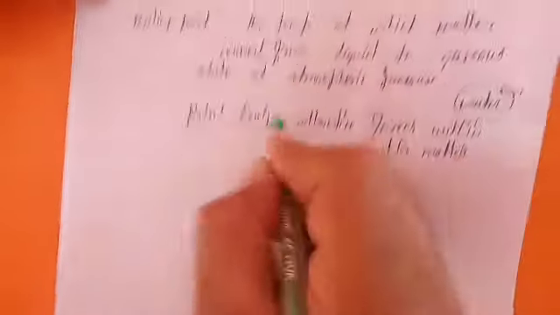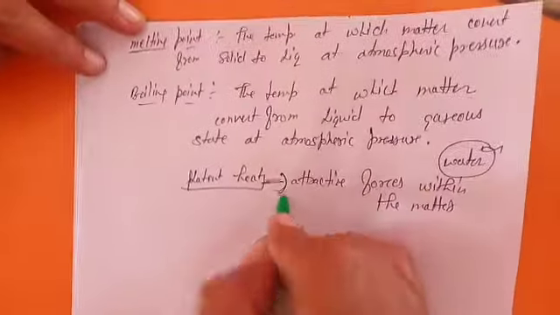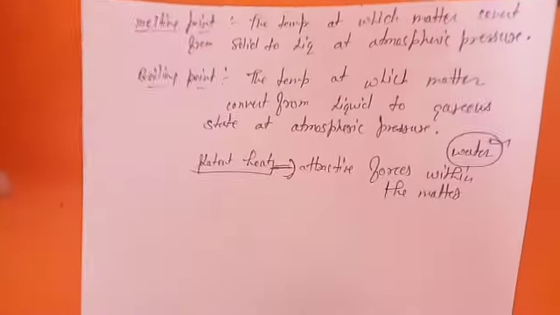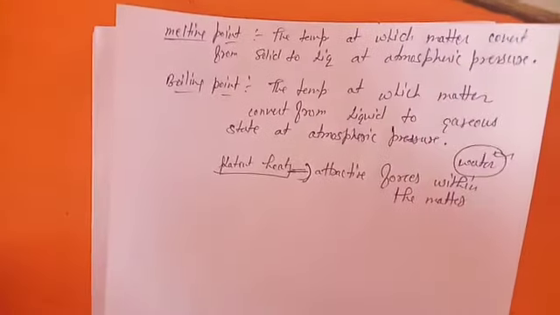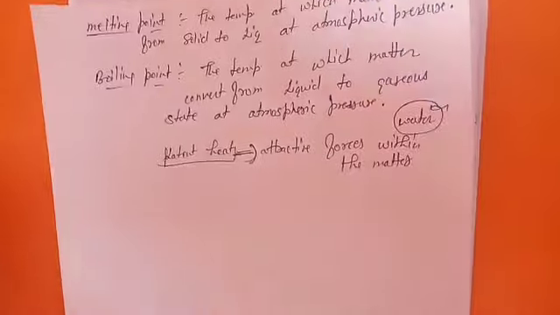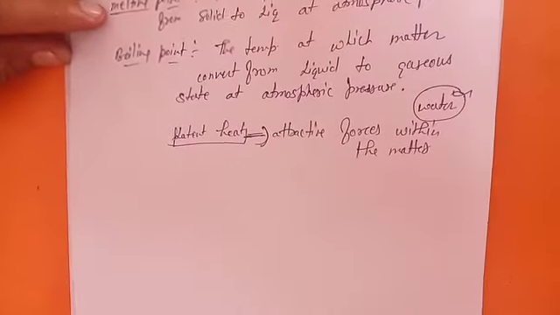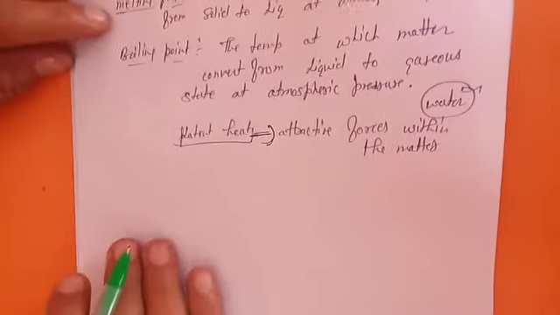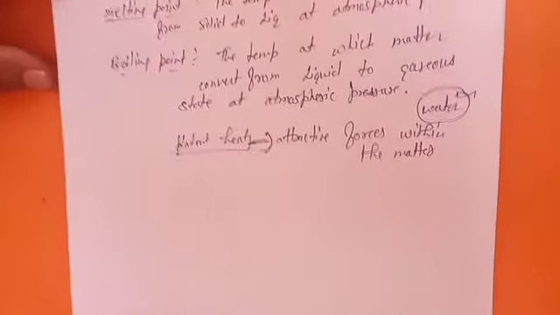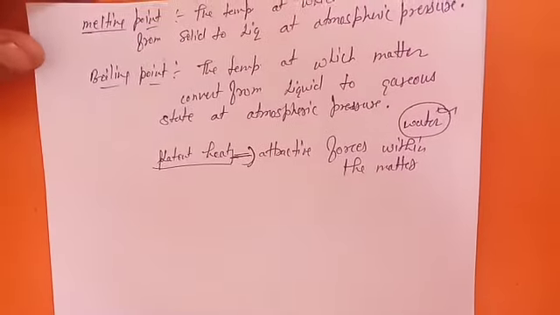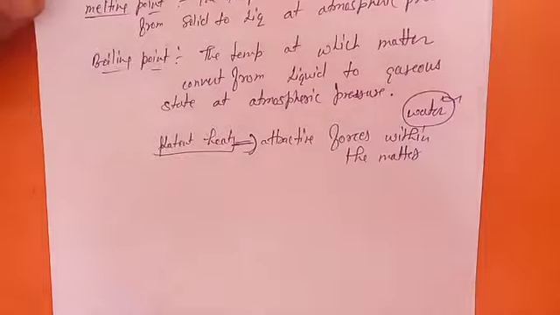You must know that latent heat is the heat supplied to change unit amount, meaning 1 kilogram of any matter, from one form to another at a particular fixed temperature. The temperature will not change in that condition.